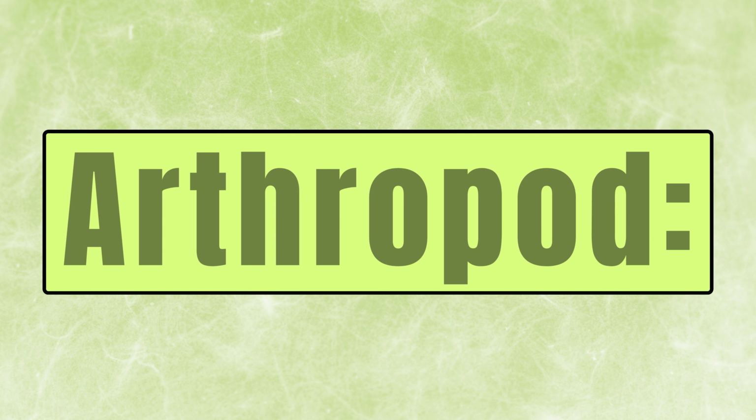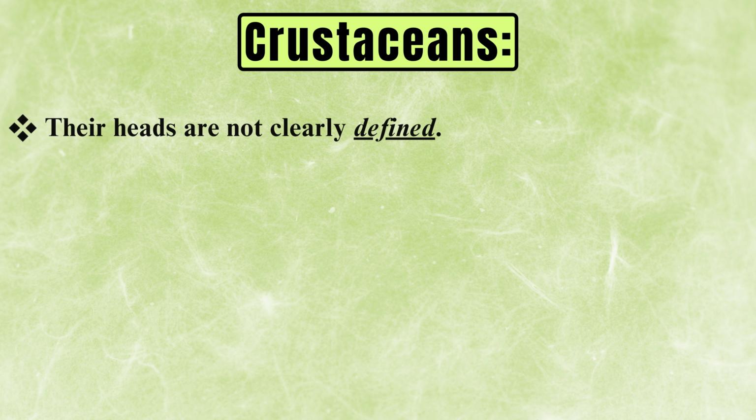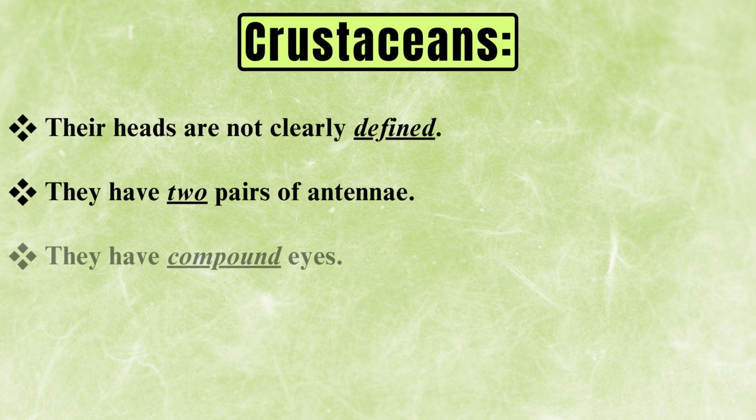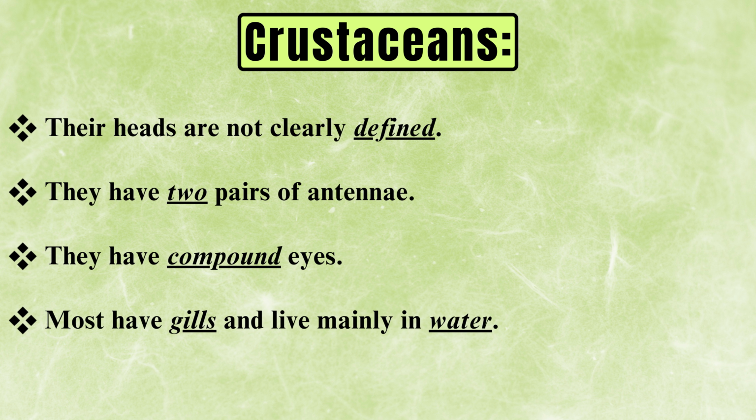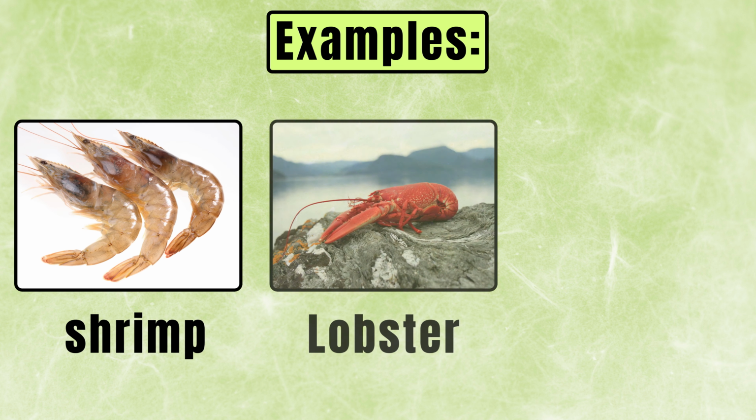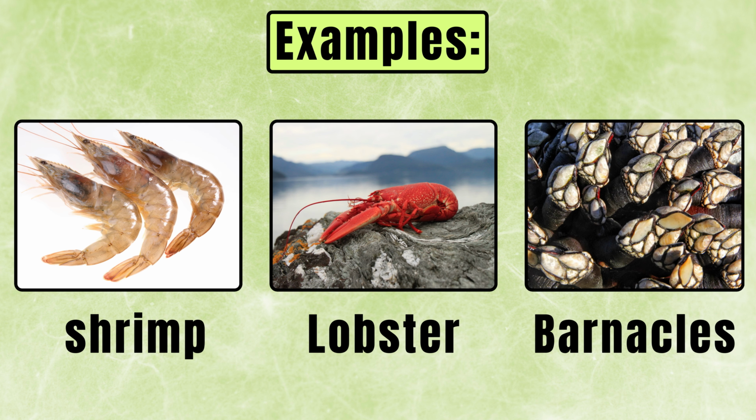Now we'll talk about the arthropods. So first we talk about the crustaceans. Their heads are not clearly defined. They have two pairs of antennae and they have compound eyes. Most have gills and live mainly in water. Now examples, you can see shrimp, lobsters and barnacles.